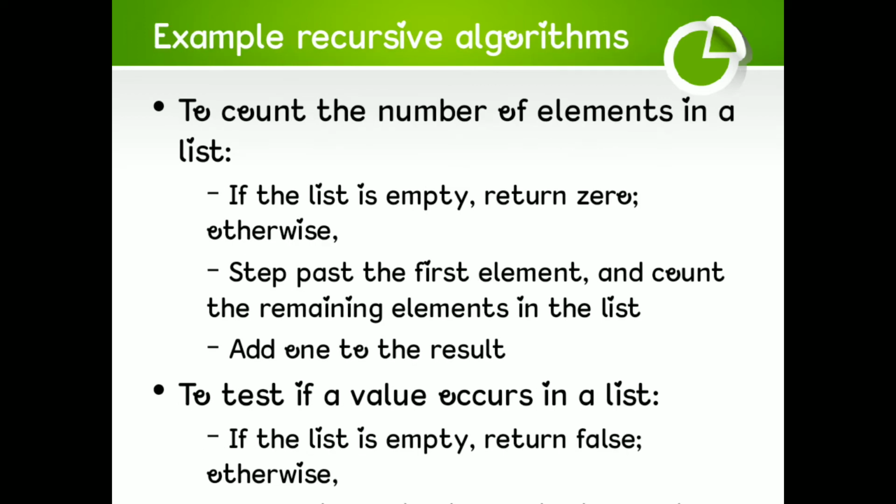Example recursive algorithm. To count the number of elements in a list, if the list is empty, return 0. Otherwise, step past the first element and count the remaining elements in the list. Add 1 to the result. To test if a value occurs in a list, if the list is empty, return false. Otherwise,